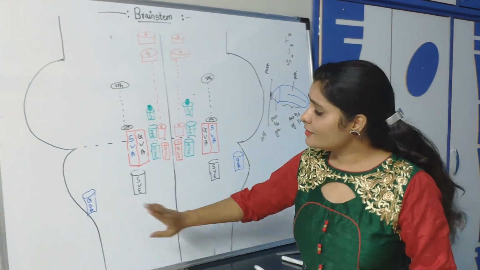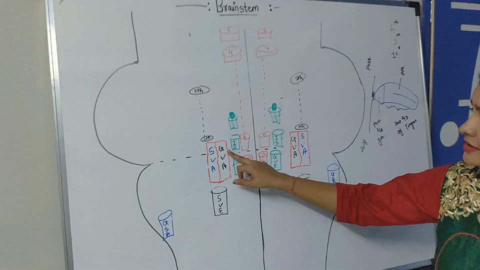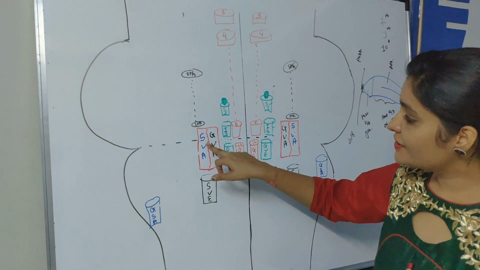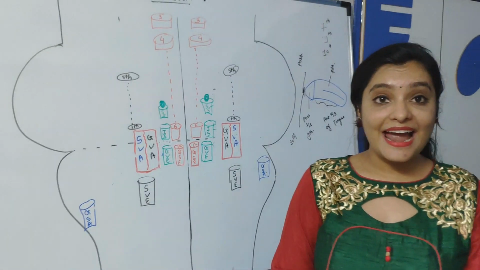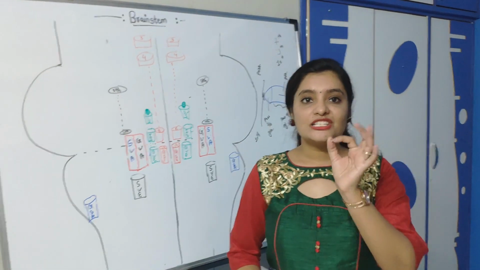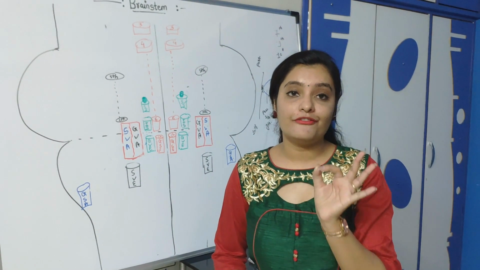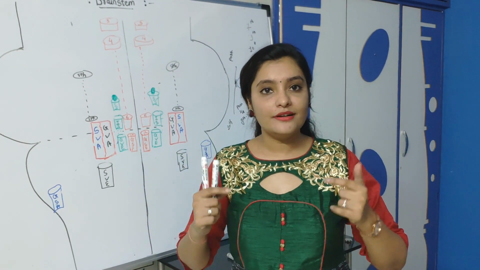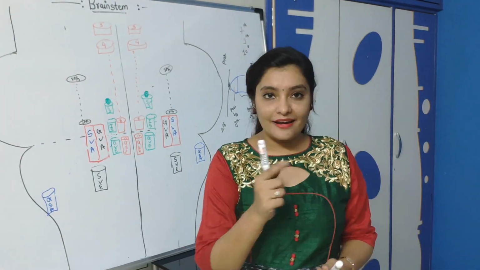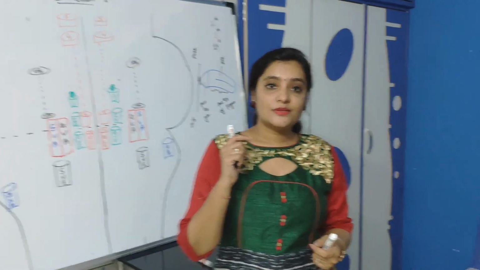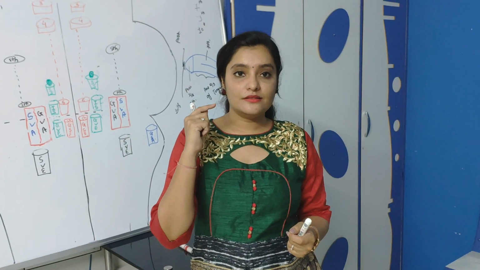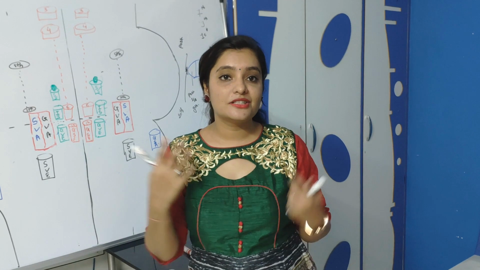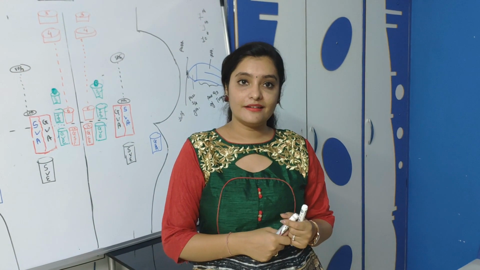Now we have seen general somatic afferent, general visceral afferent, special visceral afferent, but the head and neck also have special somatic afferent sensation. Can anyone tell me which special somatic afferent sensation is present in the head and neck?